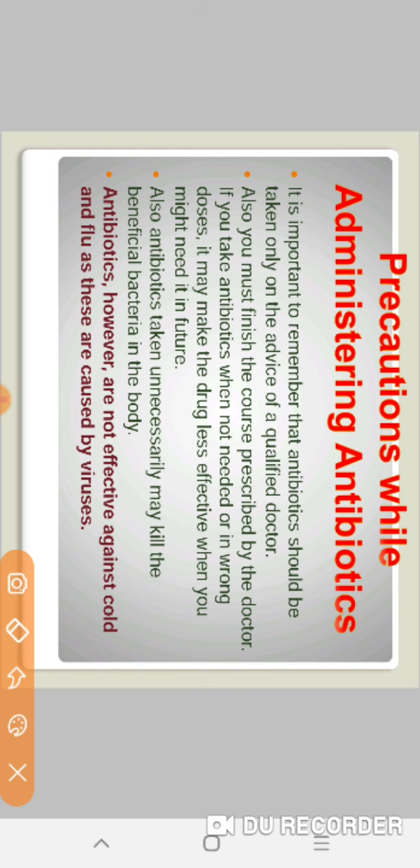First, it is important to remember that antibiotics should be taken only on the advice of a qualified doctor. You have to take antibiotics only on the prescription of a qualified doctor. And you must finish the course prescribed by the doctor.